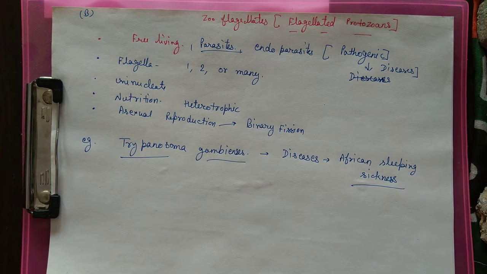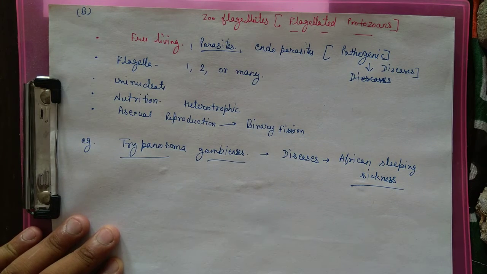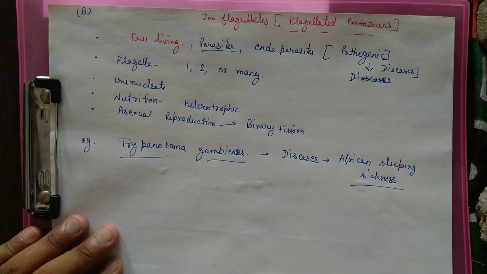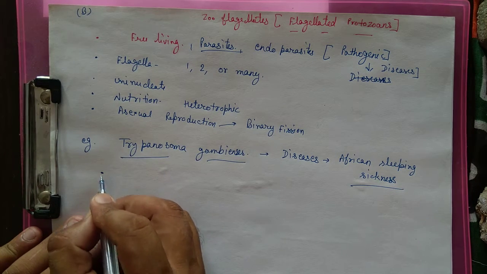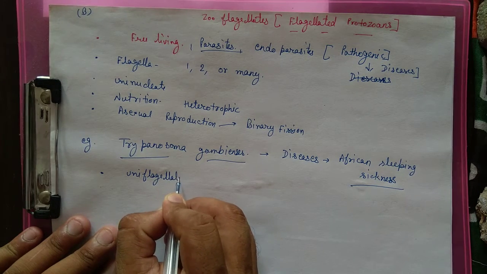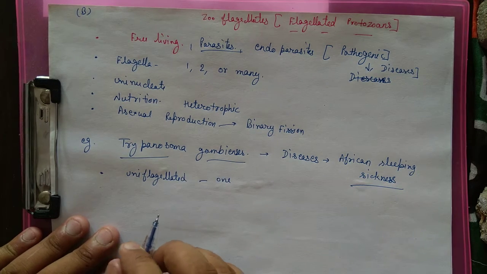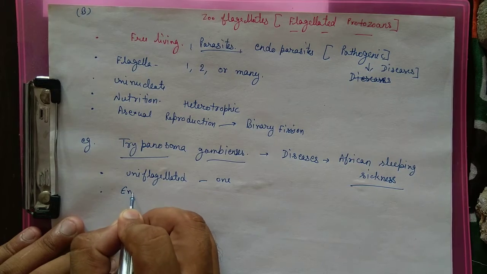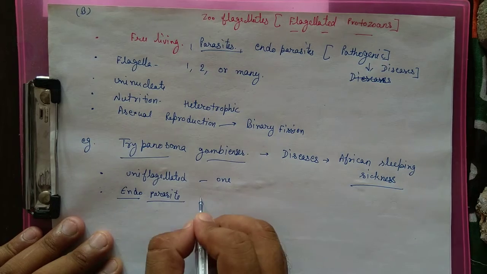द रीजन ऑफ दिस डिजीज इज दैट द Trypanosoma gambiense, it is a pathogen which attacks our cerebrospinal fluid. So the Trypanosoma general characters are uniflagellate. The number of flagella is 1. Single flagella present होता है. Endoparasite, पैरासाइट है इनसाइड द होस्ट बॉडी.